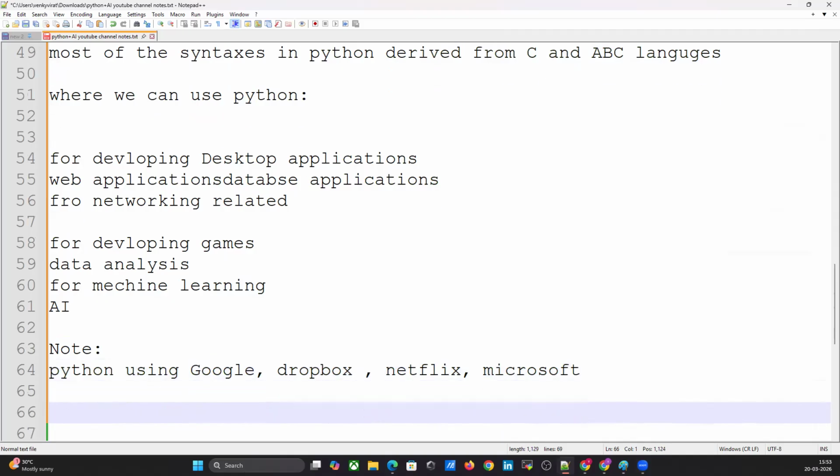Every company nowadays, AI is coming everywhere, right? That's why every company is using Python.